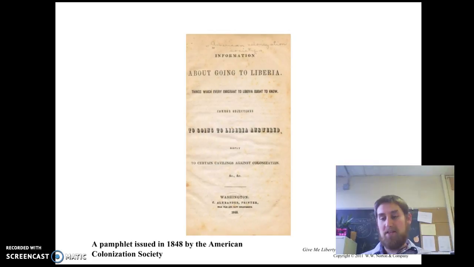Now we're on to abolition. And abolition, the definition of the term abolition usually refers to getting rid of slavery altogether, just getting rid of slavery.